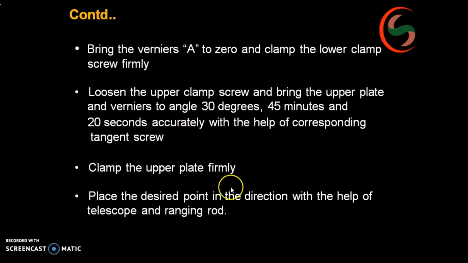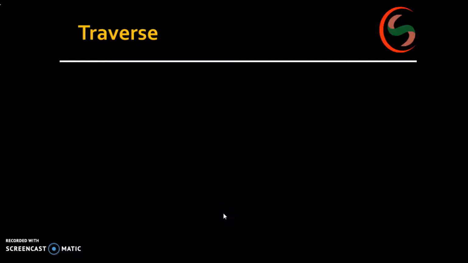After that, place the desired point in the direction with the help of a telescope and a ranging rod. Thus, you can complete the point. You can get the angle, but at what distance you are supposed to fix depends again on the tape measurement.